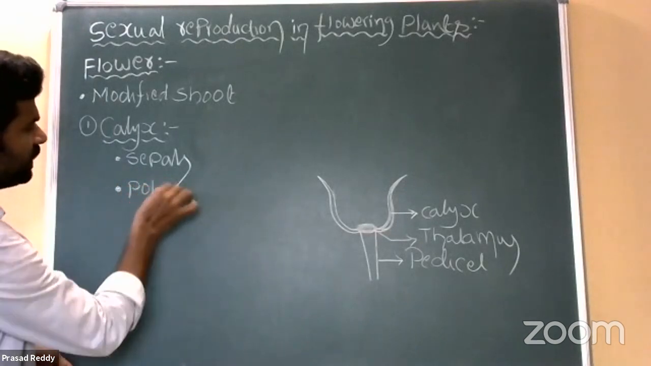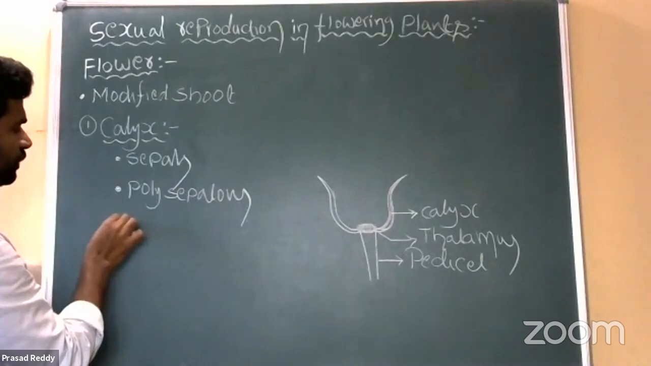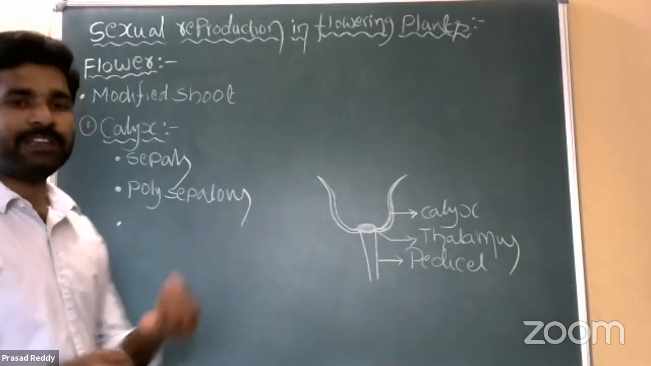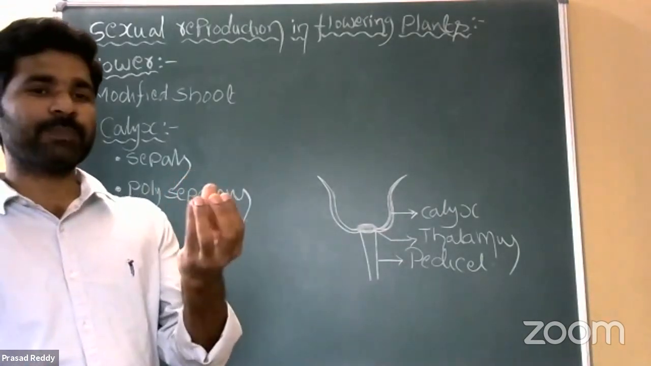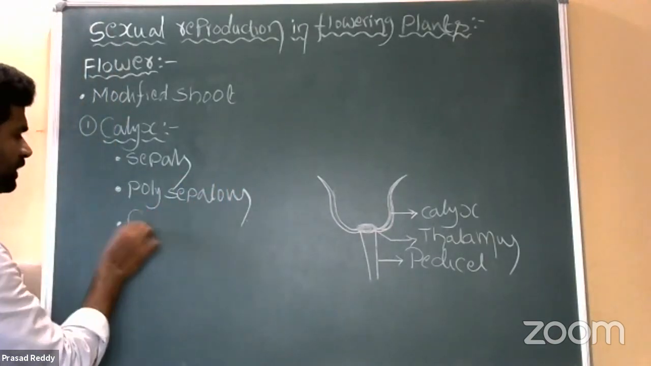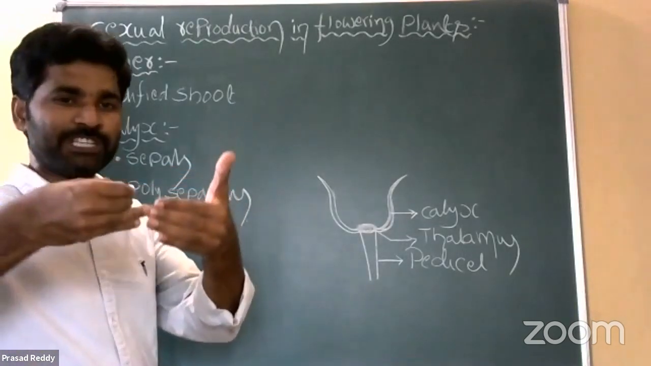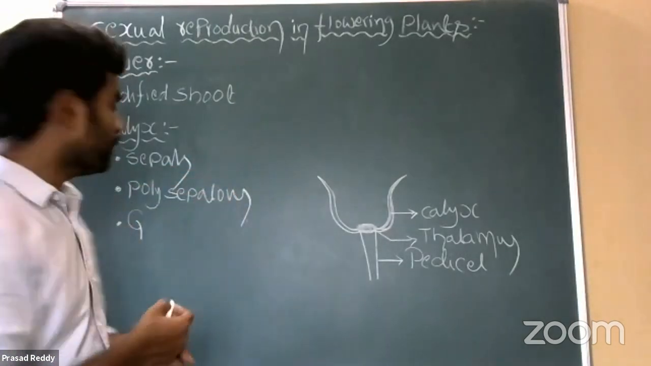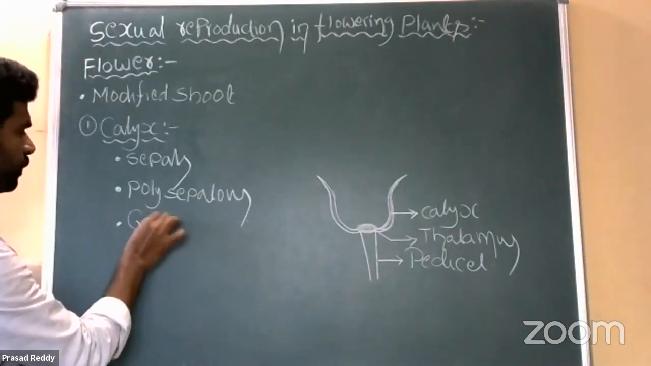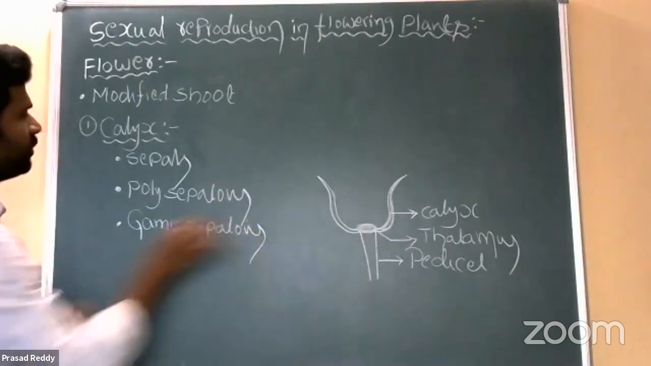Am I right? So when the sepals are arranged freely, we call it the polysepalous condition, right? In some flowers, the sepals are united with each other, joined with each other. So we call it the gamosepalous condition. Gamosepalous condition. Am I right?